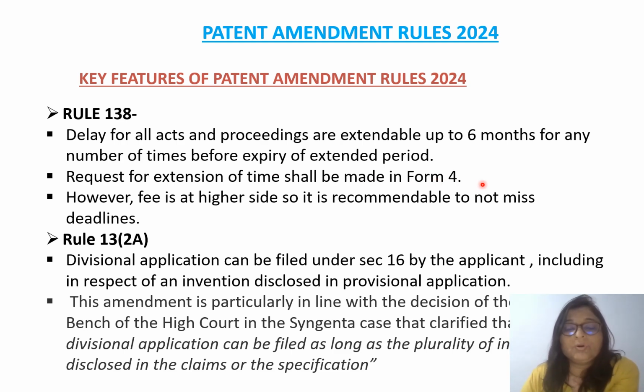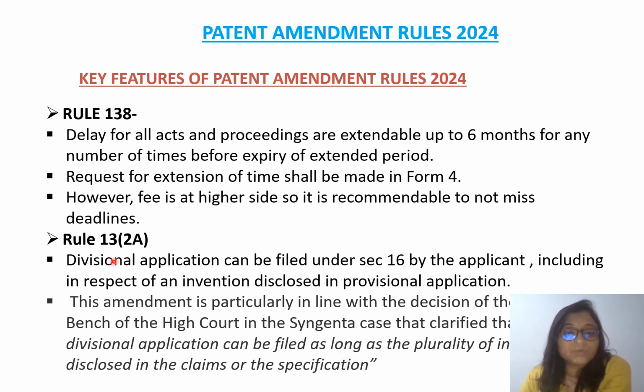Here I want to mention one thing: obviously they have given a provision for the extension, which is very good, but the fee is on a very high side. So it is advisable for the patent agents or for the applicants not to miss the deadlines, because if you miss the deadlines, you may get the extension, but you will have to pay a higher fee.